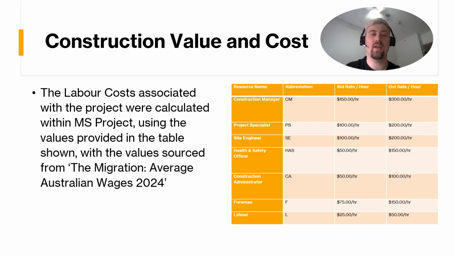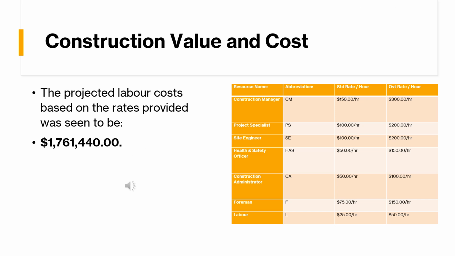The construction labour value was also calculated within Microsoft Project using the resourcing tool. The estimated wages were determined using the Migration Average Australian Wages study conducted in 2024, as shown in the table on the slide. The final construction value and labour costs were seen to be over 1.7 million. This value is only for the labour undertaken, not for materials or any other paid subconsultant services.